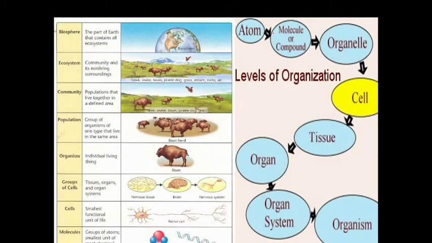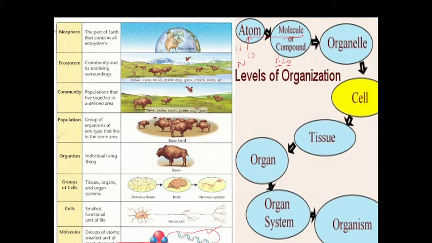Here is the picture. We start the level of organization from the atom. There are different types of atoms like hydrogen, oxygen, nitrogen. When these different atoms combine, they form molecules like water, which is composed of two hydrogen atoms and one oxygen. Similarly, different atoms combine to form DNA. This is also a molecule.